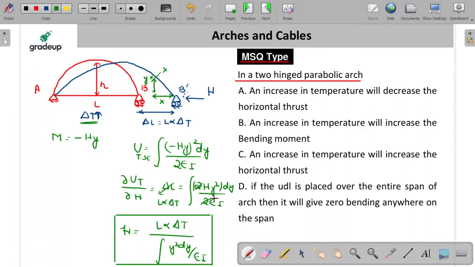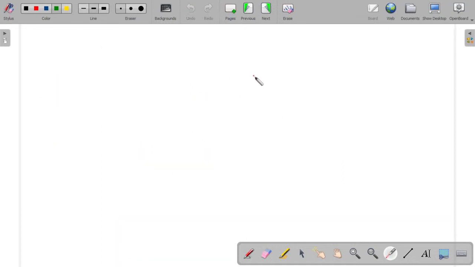It is increasing, right? You can see here, if you apply the load which is acting in downward direction, then definitely you will get the horizontal thrust in this direction. And if you increase the temperature, because it is mentioned over here that you have to increase the temperature, do not decrease the temperature. If we increase the temperature, then definitely this horizontal thrust will get increased here. Let me show you.